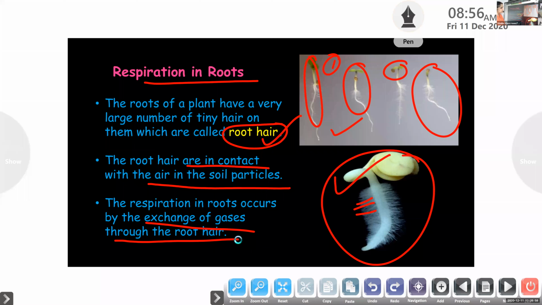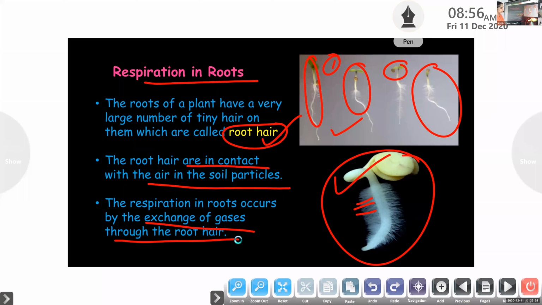Ayan, yes. Can you tell me how these root hairs help the roots in respiration? They take air from the soil. Don't say they go to the soil, because they are already there. So they are in contact, right? How can we say? They are in contact with what? Air. Air in where? Say it in a full sentence. They are in contact with the air in the soil particles.